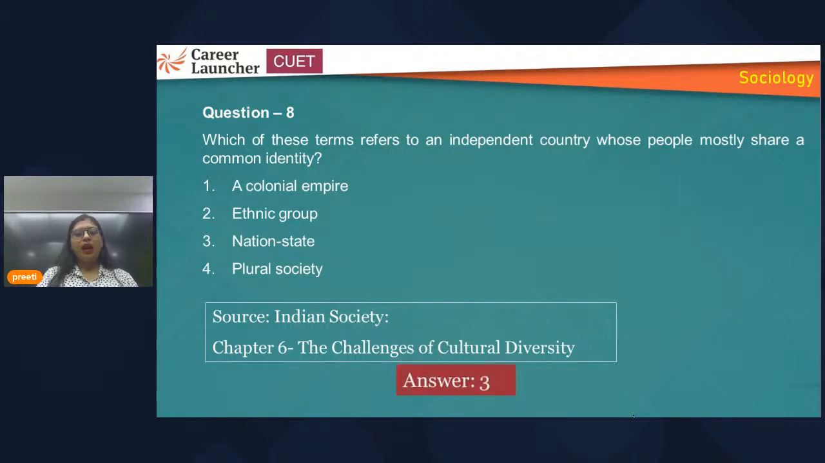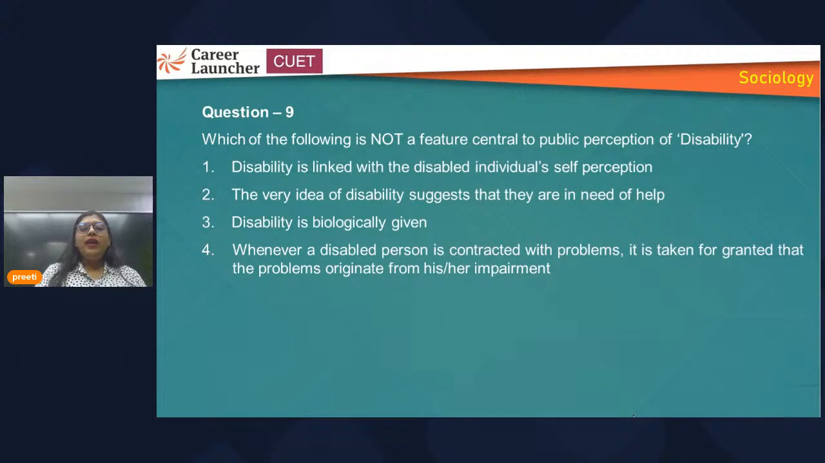Okay, now, which of the following is not a feature central to public perception of disability? So here this question, they have taken up directly from the chapter. Directly they have taken it up and they have copied and pasted. But one mistake you will find, that I'll talk about later.